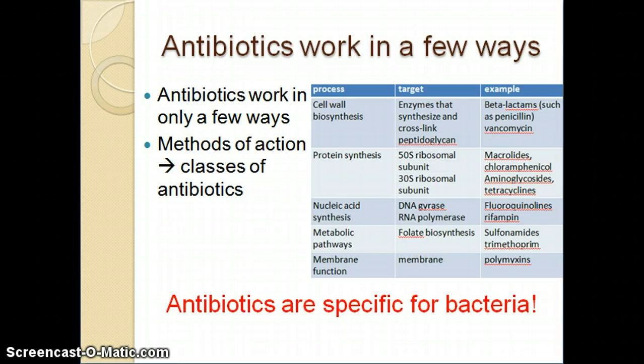So, antibiotics are specific for bacteria and don't harm eukaryotic cells, which makes them practical for situations where a bacterium is infecting a eukaryotic host organism. The bacteria can be killed without damaging the host. Once again, there are only a few ways that antibiotics work. It is limited and not infinite. There are many antibiotics that fall into a few classes based on their function.